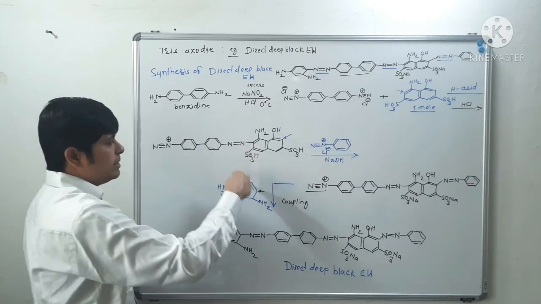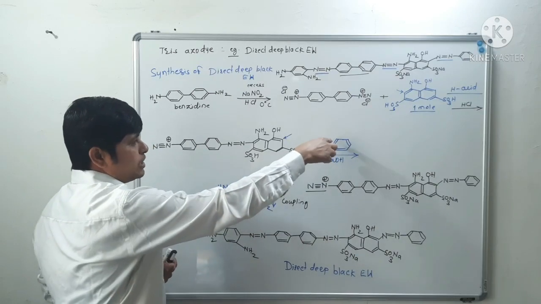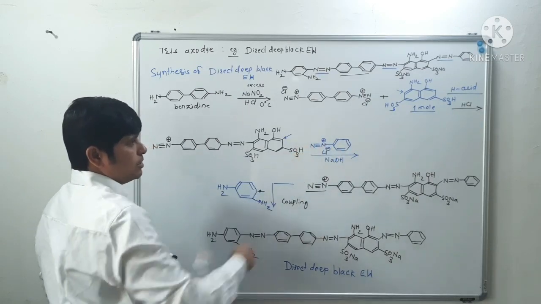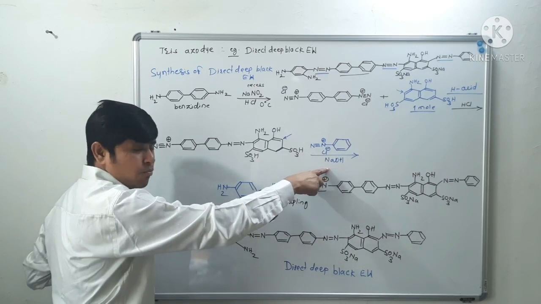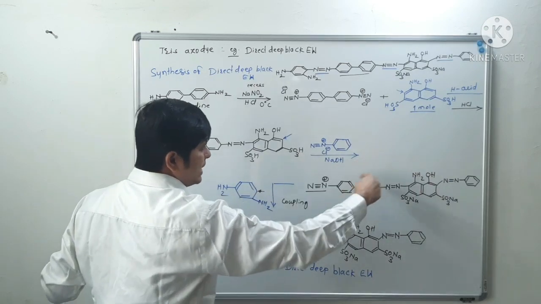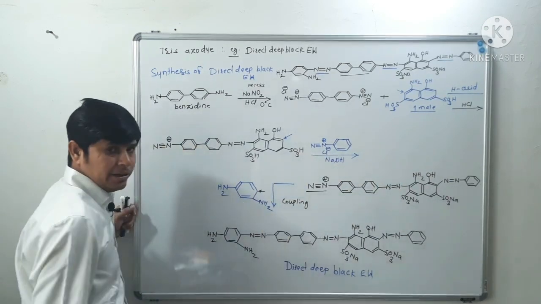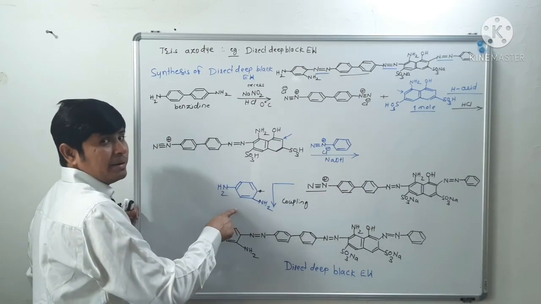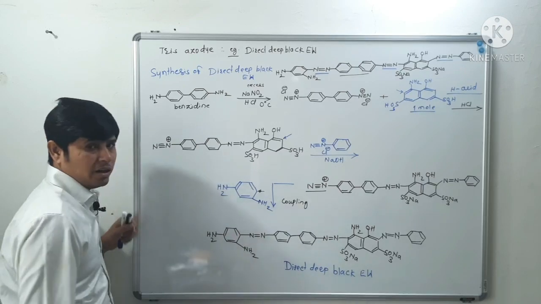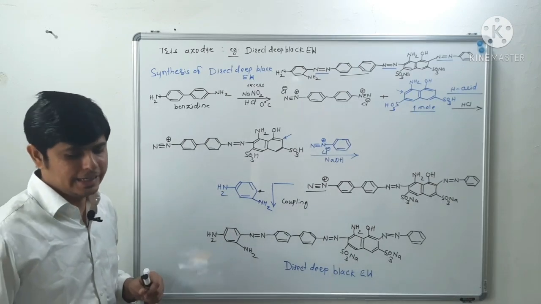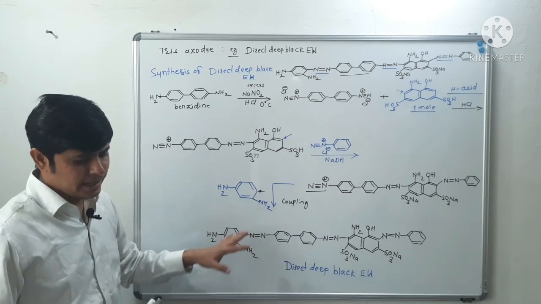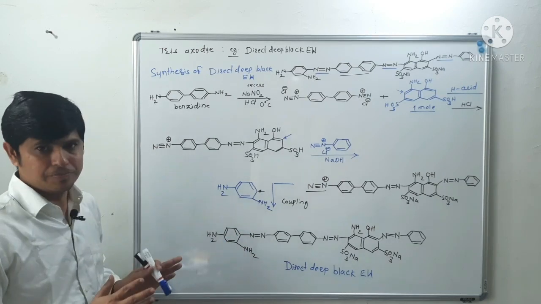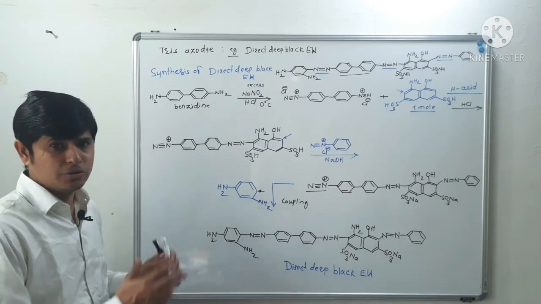Now this intermediate is coupled with benzene diazonium chloride in the presence of sodium hydroxide. So we will get this type of molecule, and now this intermediate is coupled with metaphenylene diamine to get direct deep black EW. Okay, I hope you have understood this synthesis.